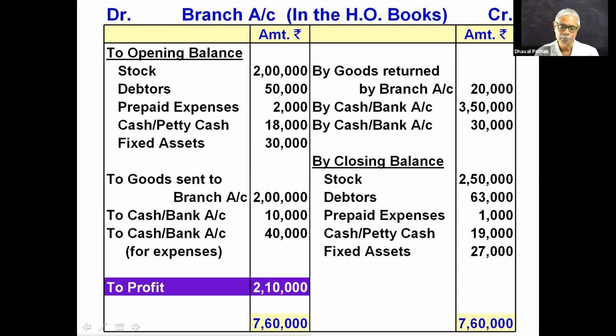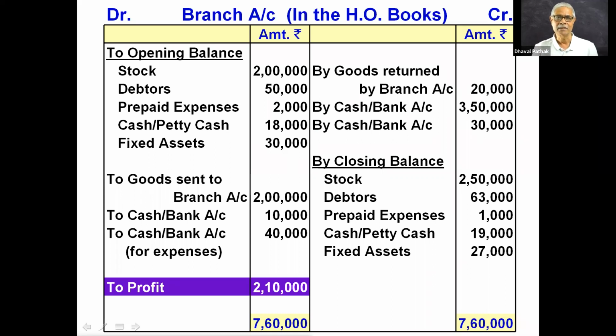I repeat, head office and branch are separate persons from the accounting point of view, but they are not really separate persons. So in the balance sheet of the main company, head office, you can't write that this is the amount recoverable from the branch, this is the amount payable to the branch. Whatever the assets and liabilities branch holds at the end of the accounting period, they have to be absorbed by the head office in its books of accounts, and similarly at the beginning of the next year, the same assets and liabilities are given to the branch.